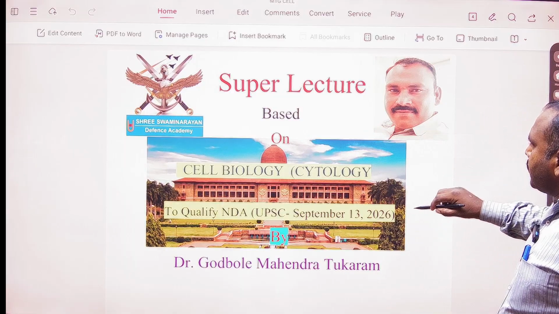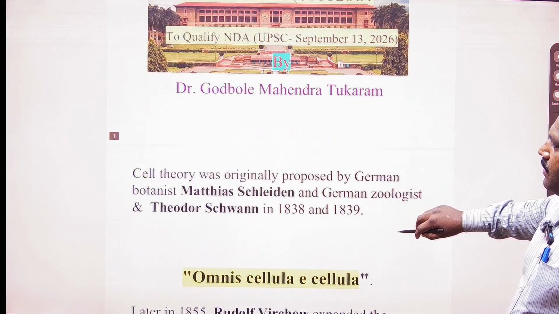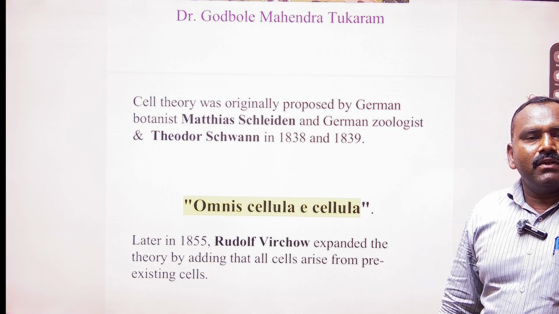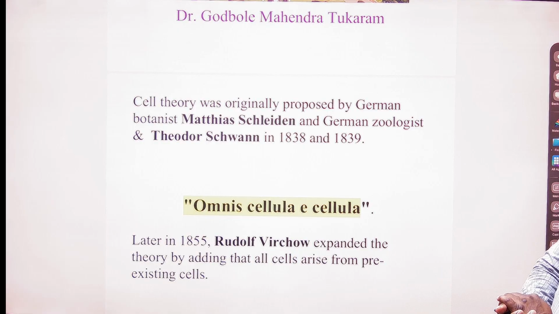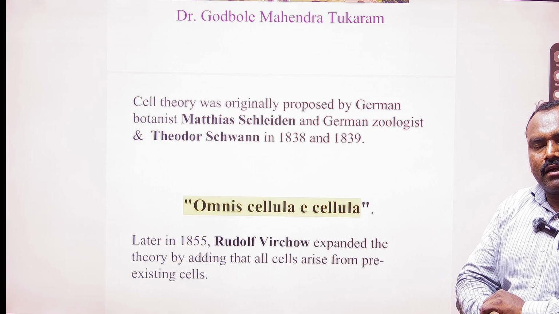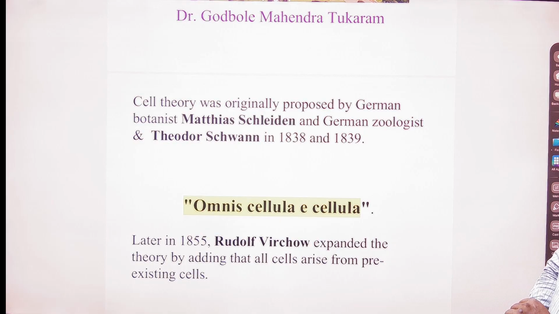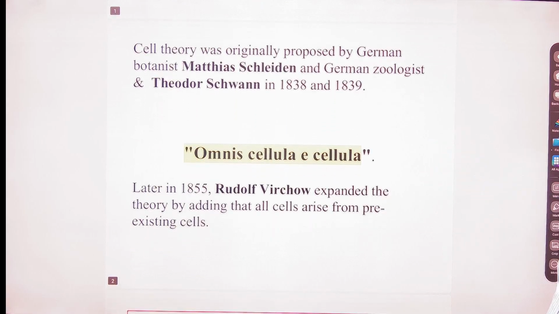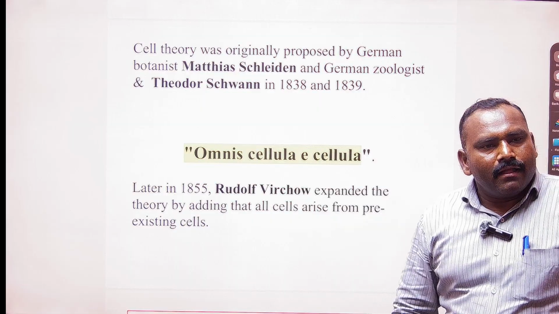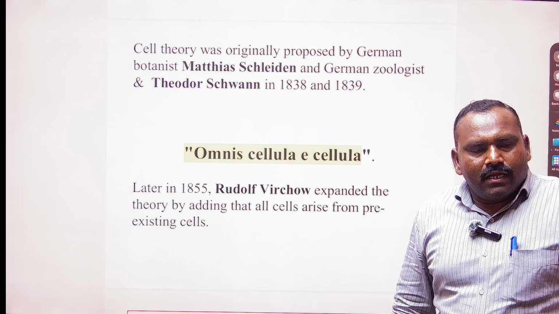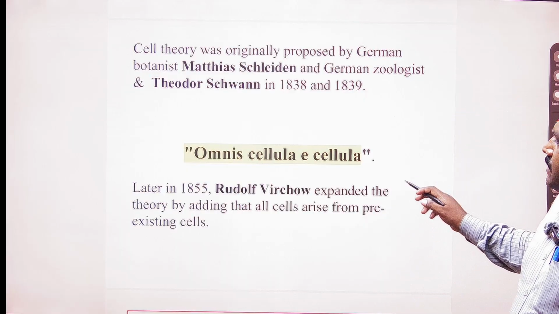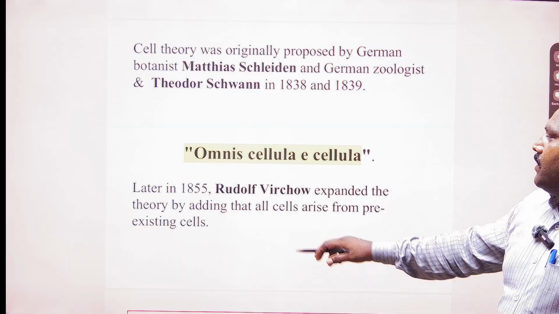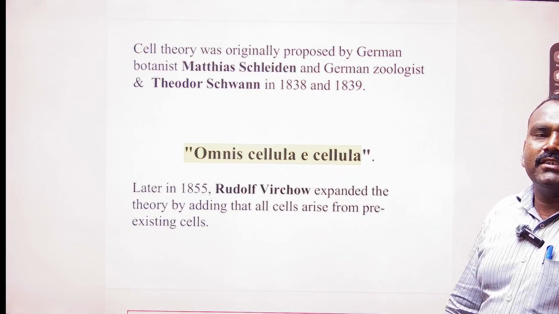There are certain scientists we will introduce first, Matthias Schleiden and Theodor Schwann. He was a zoologist, and they did combined work from 1838 to 1839. They carried out work on cell biology and proposed the cell theory. Questions on the cell theory were also asked. Later on, another scientist, Rudolf Virchow, explained omnis cellula e cellula.